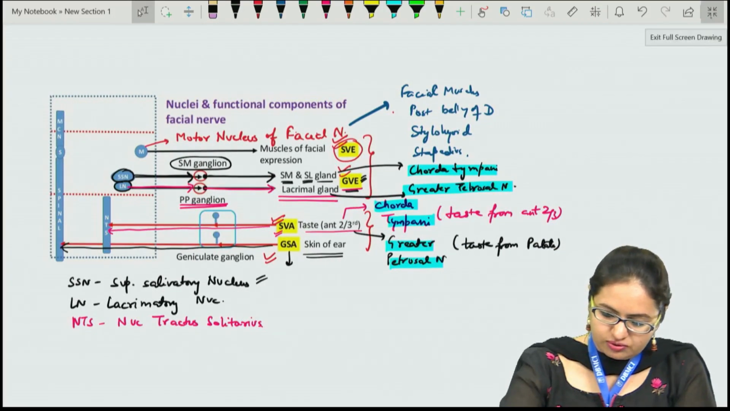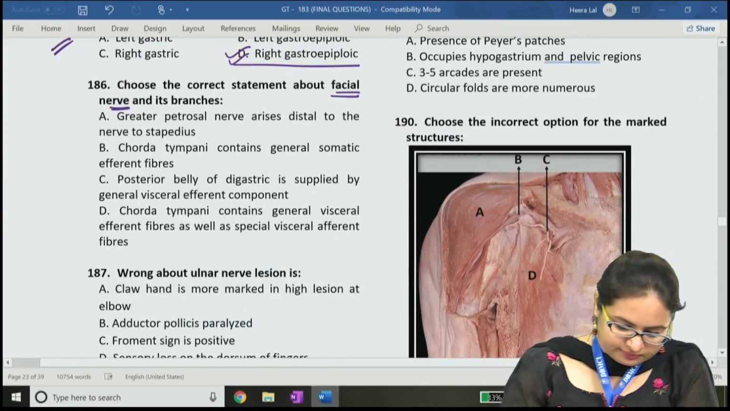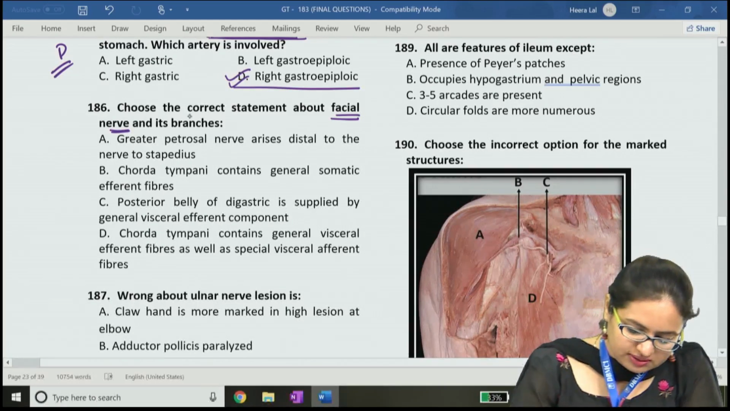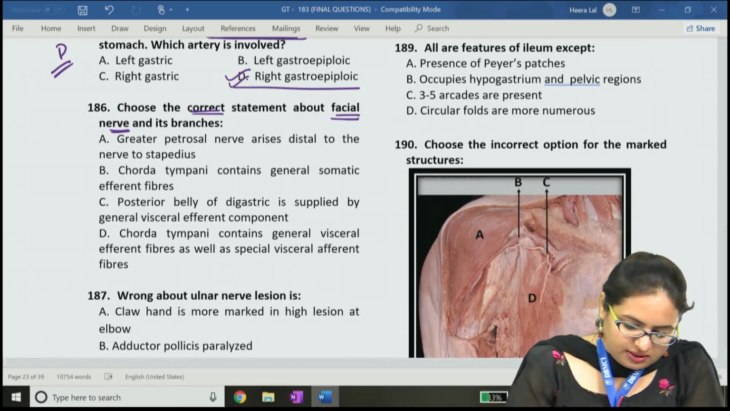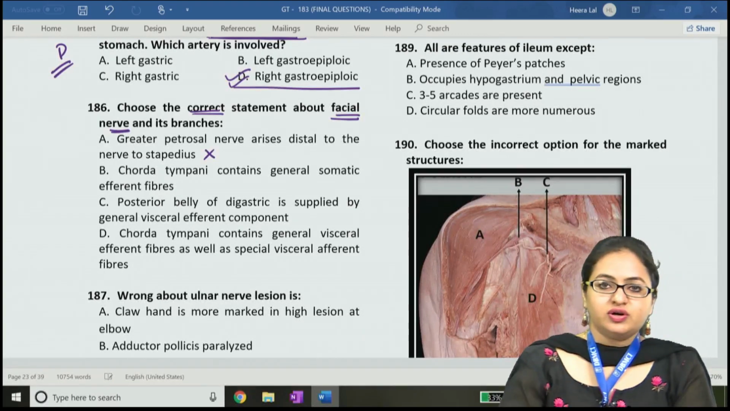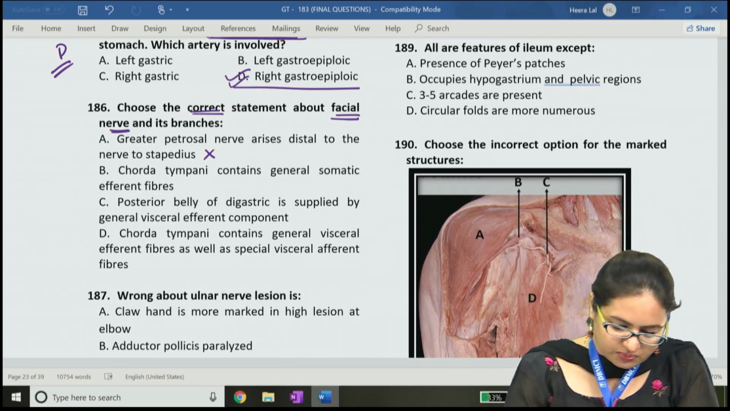Now if we come back to the question, for question number 186, in this we have to choose the correct statement. Option A is greater petrosal nerve is arising distal to the nerve to stapedius, which is not correct, as we have just discussed. It is arising proximal to the nerve to stapedius.